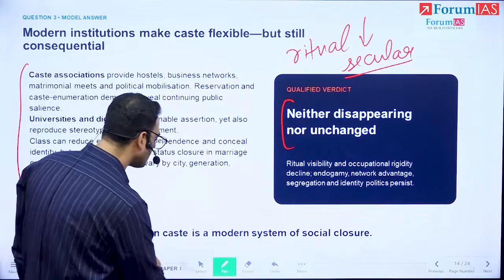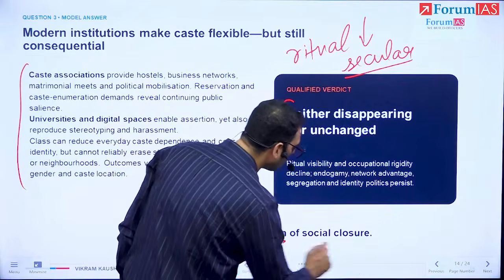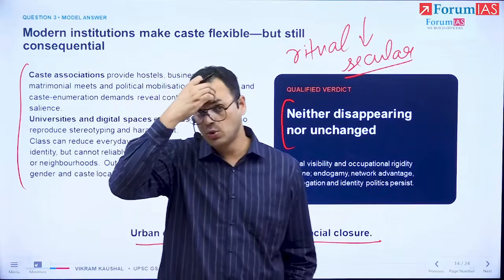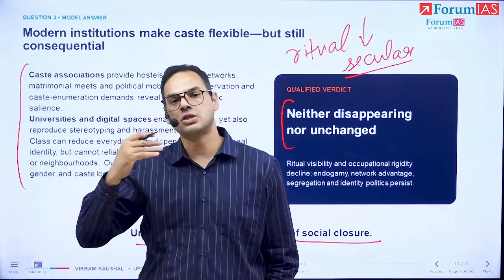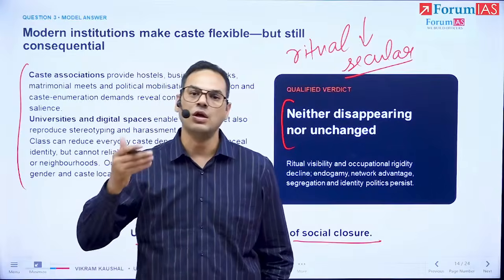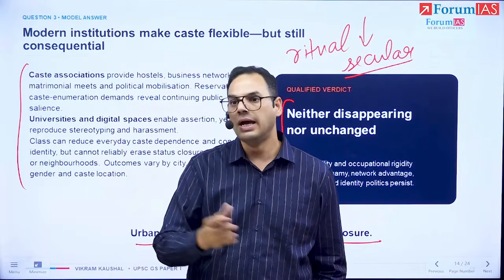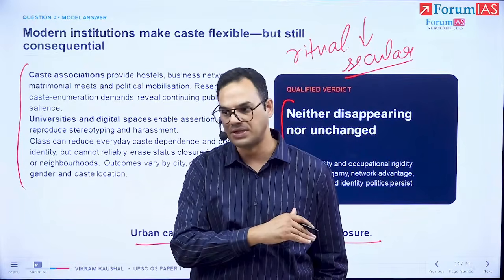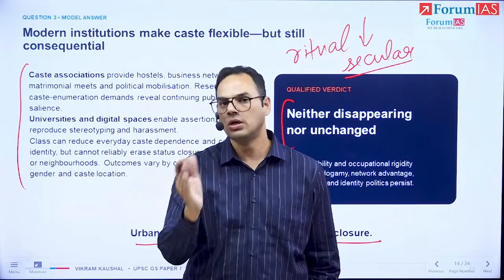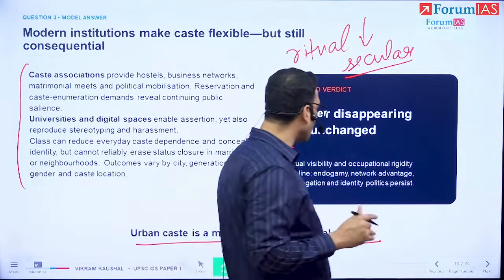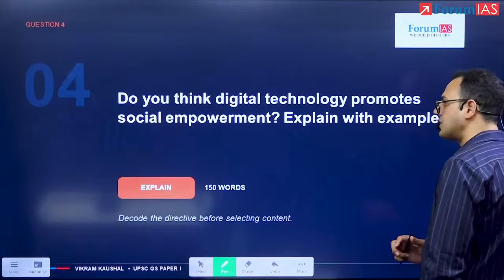So urban caste is a modern system of social closure, meaning closure of opportunities, especially with regards to residential opportunities, education opportunities, business avenues, job opportunities, and even political participation and representation. So that closure continues to be the case. So this is our line of argument for our next answer.